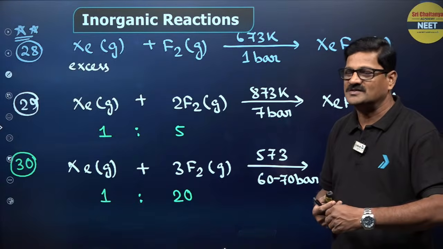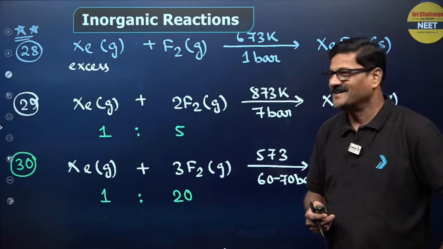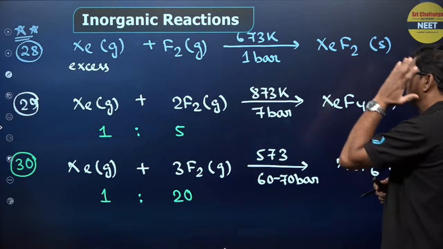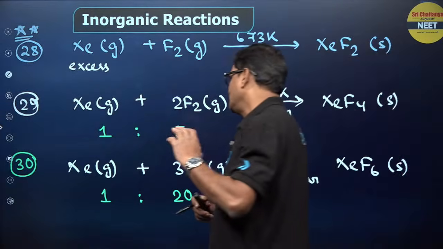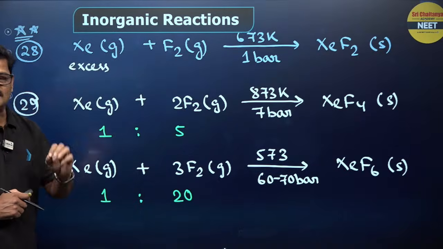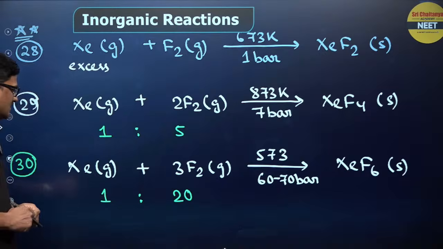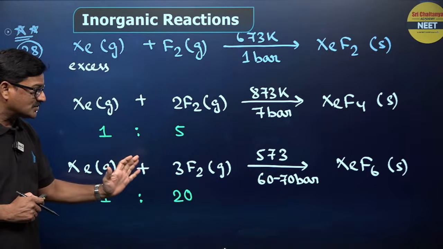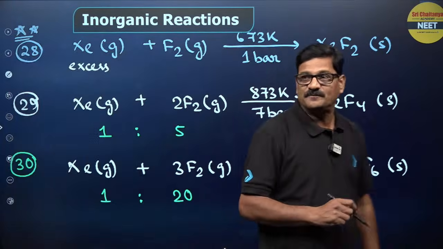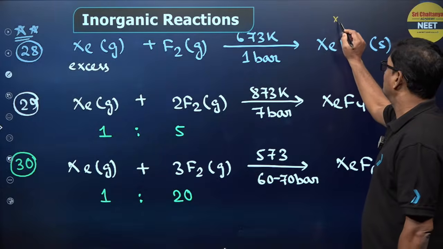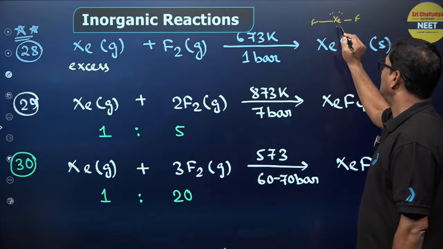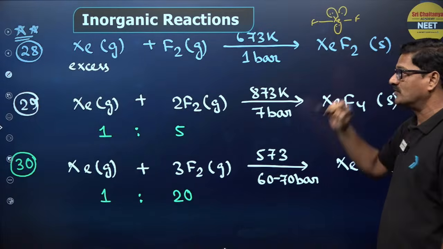Xenon participates in a very limited number of reactions. In that, xenon plus excess fluorine gives xenon difluoride. Okay. Xenon plus fluorine in 1:5 ratio, at 873 K and 7 bar, gives xenon tetrafluoride. Xenon plus fluorine in 1:20 gives xenon hexafluoride. What is the shape of XeF2? Better? What is the shape of XeF2? Xe with F on each side, it is linear, AB2E3. Immediately you have to take that action.